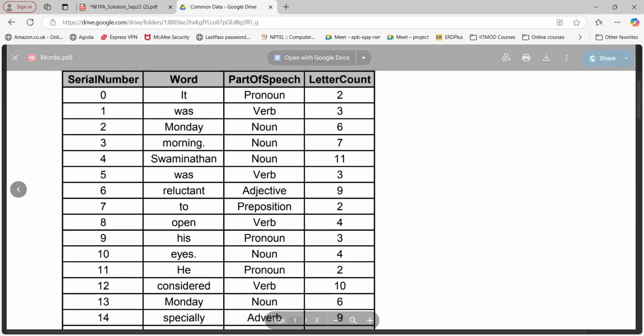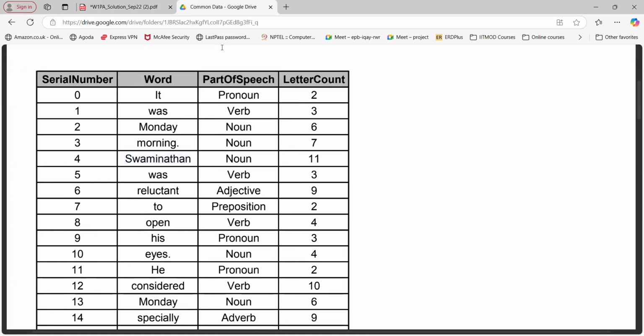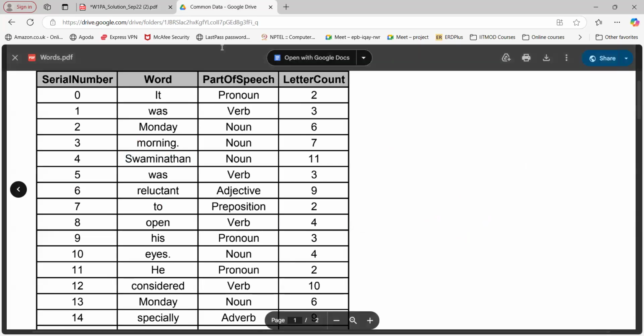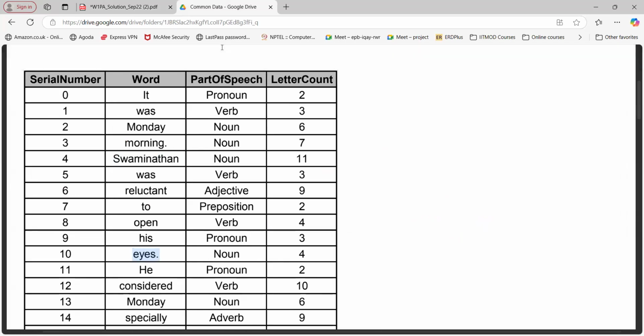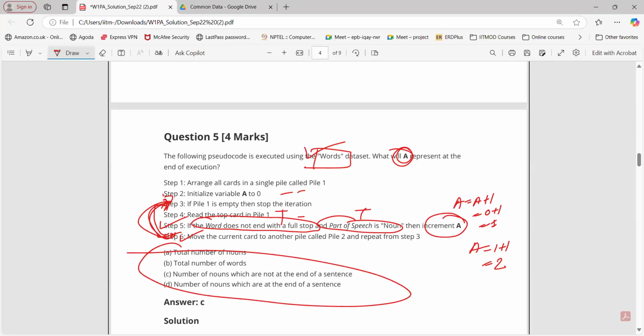Now we can do this fast. For this word, not satisfied, not satisfied, not satisfied, until we reach "eyes". For "eyes", the condition will be satisfied. So at that time A will be 1 plus 1, 2. So what we are doing here, at the end, what am I going to get?